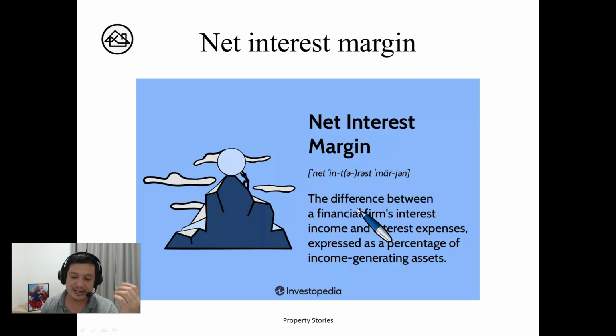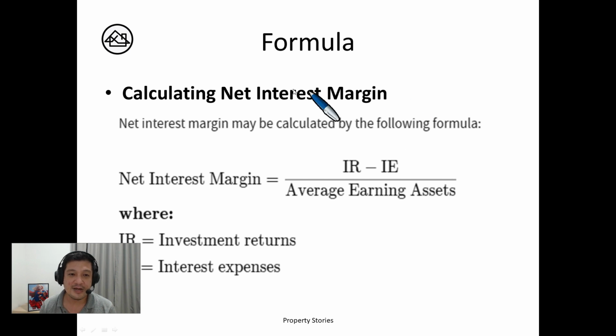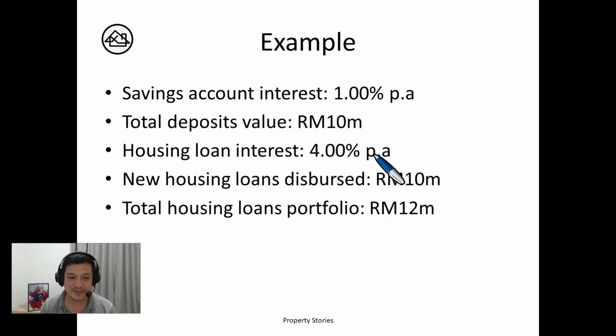So how is that interest margin calculated? This is from Investopedia. I just lifted it directly from Investopedia: the difference between the financial firm's interest income and interest expenses, expressed as a percentage of the income generating assets. Very confusing, right? Let me just go straight to the formula: investment return minus interest expense, over average earning asset. This is the formula for calculating the interest margin, also given by Investopedia.